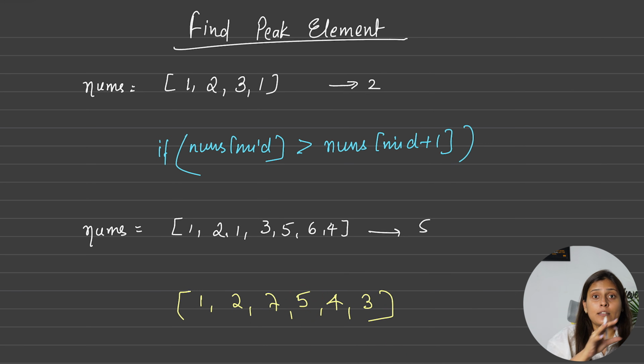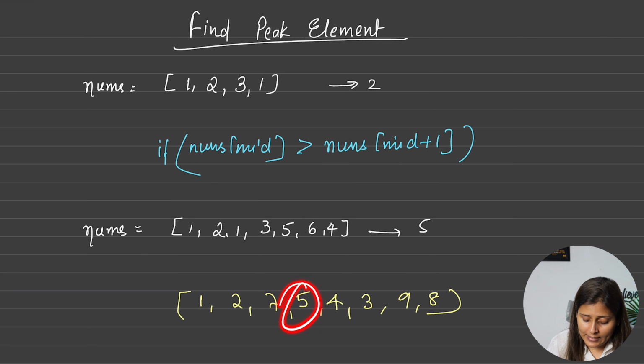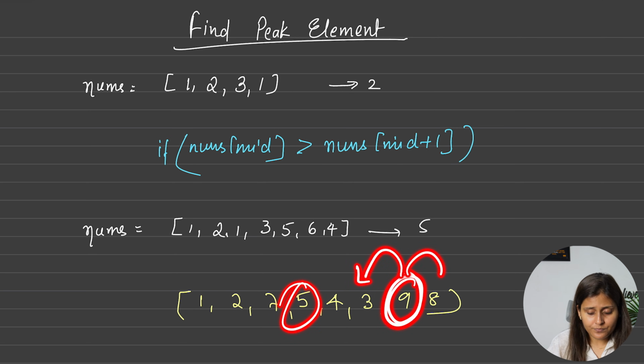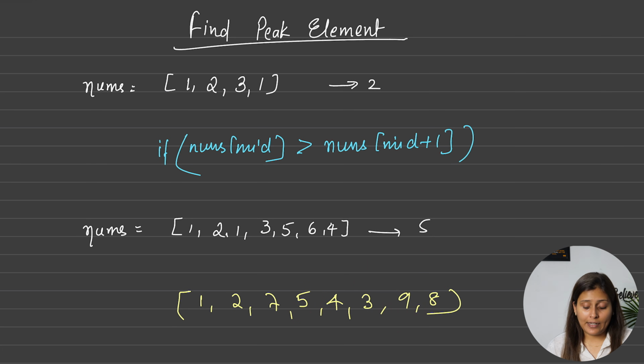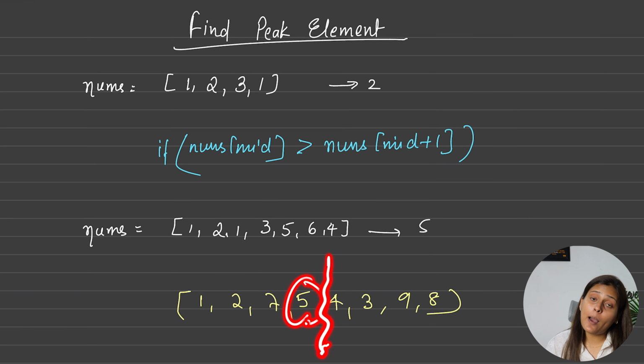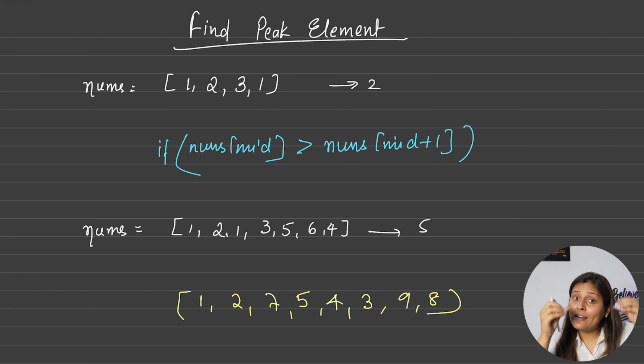You can, because the question itself says that there can be multiple such peak elements, correct? Yes. Like in this case, it might happen that after this you found 9 and you found 8. So definitely after 5 also we found 9, which is greater. So you might find. But I am looking for this: if I hit any such number, that guarantees that for sure there will be a peak element which lies towards the left side. And now to find that, we can eliminate the right half.